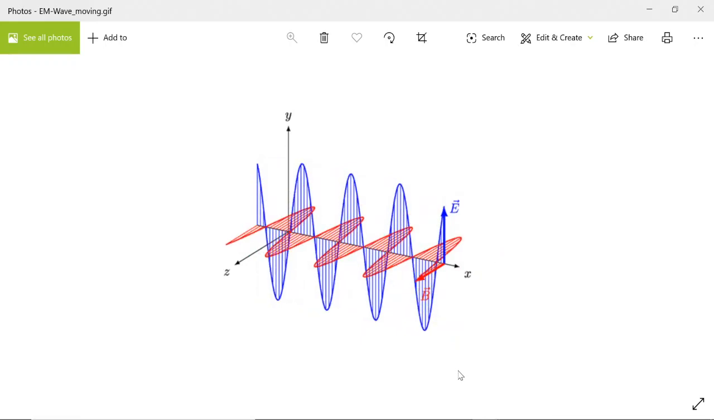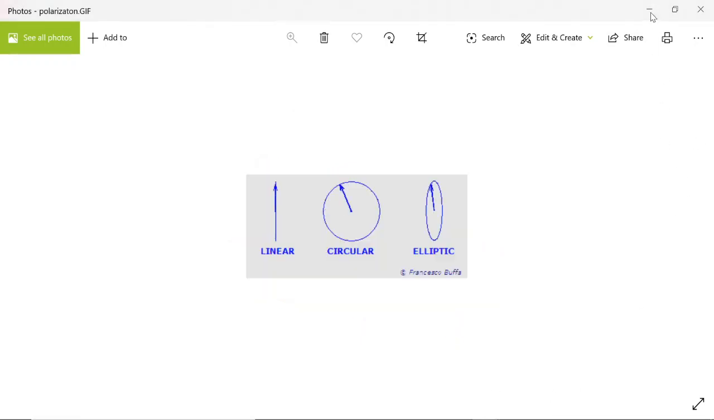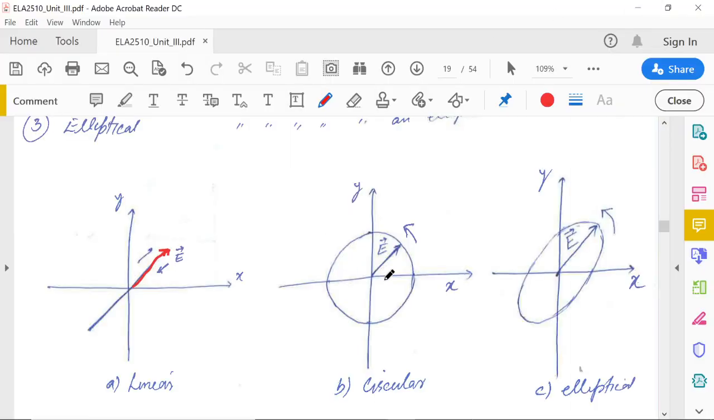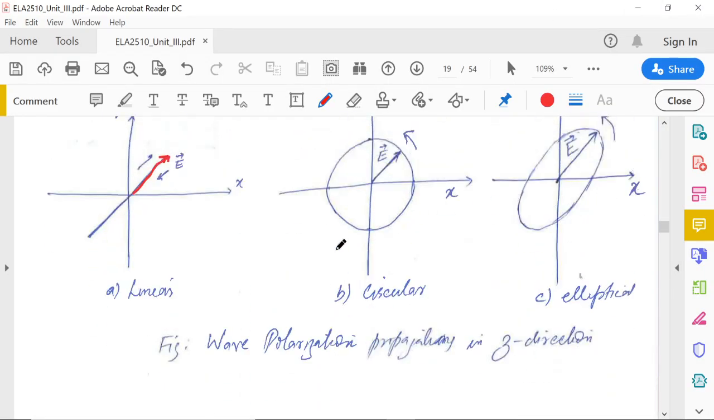Okay. So we'll see it. So here we have all those three. Now we will analyze one by one all those three types of polarized waves.